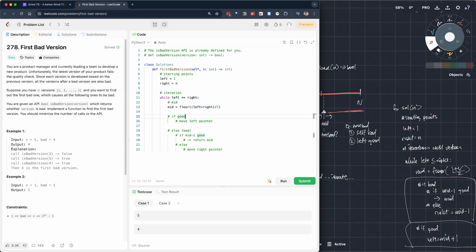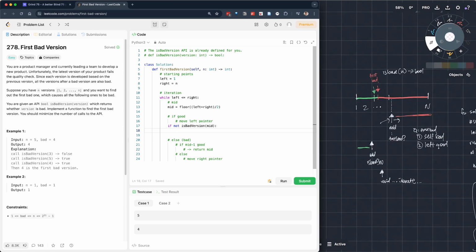And how do we know if it's good? So if it's good, we're going to say, what's that method they give us? isBadVersion. So if it's not a bad version, and I'm passing in mid there, then I'm going to move. So if it's good, I'm on this green, then I'm going to move that left pointer, right? I'm going to move left. Put this comment here. Left equals mid plus 1.